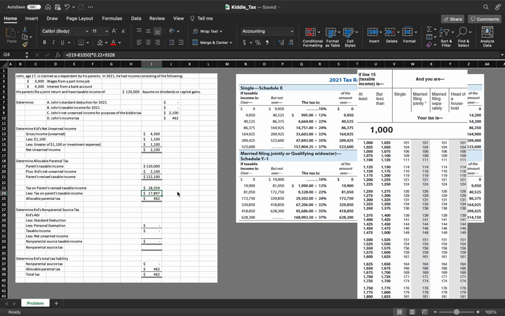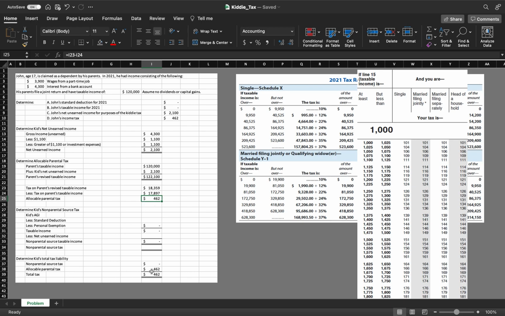Now, we also calculate the tax as if the parents were not imputed part of this unearned income. And again, we're doing the exact same thing. We're just referencing a different cell. Instead of the 122,100, we reference the 120,000 cell. And we see that there's an allocable portion for the parental tax of $462.